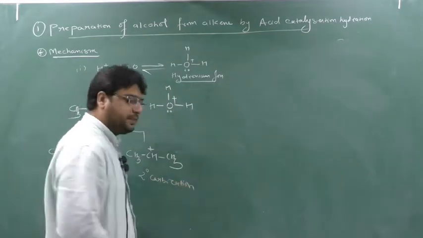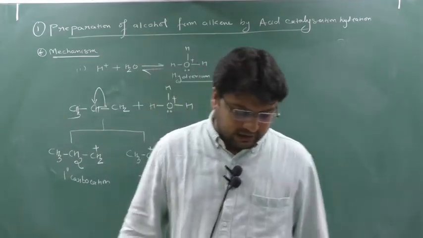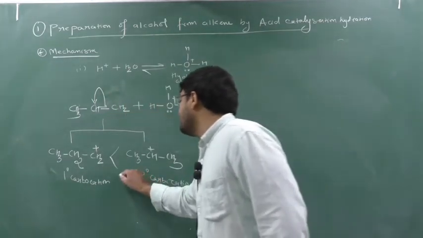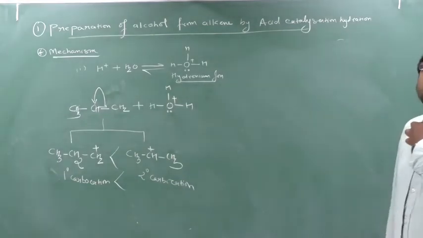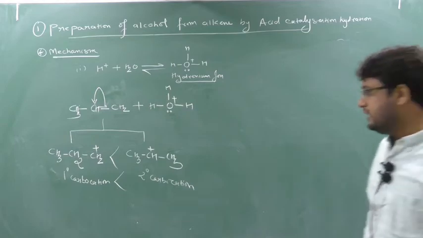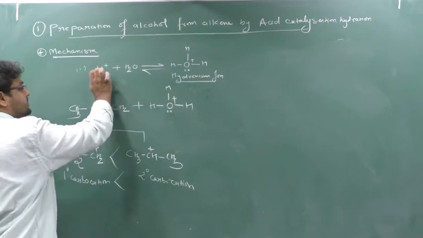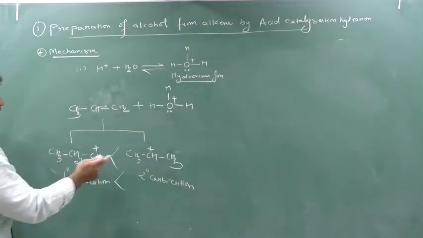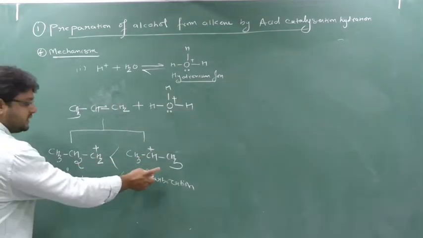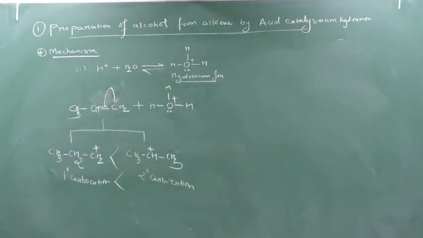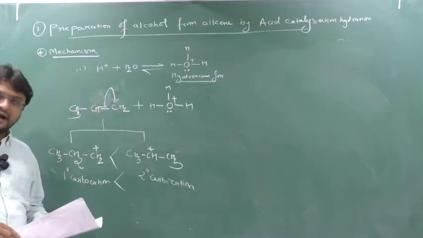According to the GOC principle, which is more stable, a 2 degree carbocation or a 1 degree carbocation? So a 2 degree carbocation is more stable than a 1 degree carbocation, as you know. So you tell me, student, what will happen? What formation will occur? This formation or this formation? This formation will occur. To form this, I have to cleave in this way. Cleave means break. I have to break in this way only. Clear this part? Are you understanding or not?